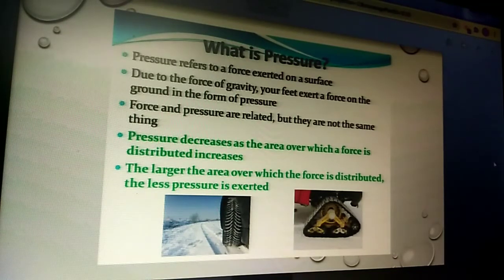When you compare the quantities, pressure is directly proportional to the thrust, whereas pressure is inversely proportional to the area of contact. That means when the applied force is more, pressure is more. When the applied force is less, pressure will be less. When the area of contact for this normal force is more, then pressure is less. When the area of contact is less, pressure is more.